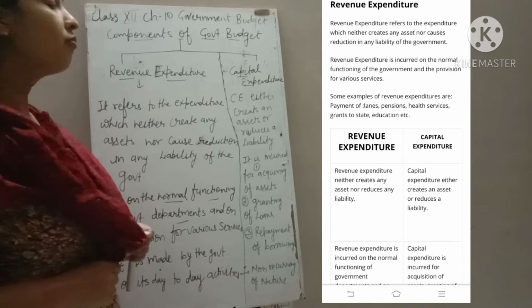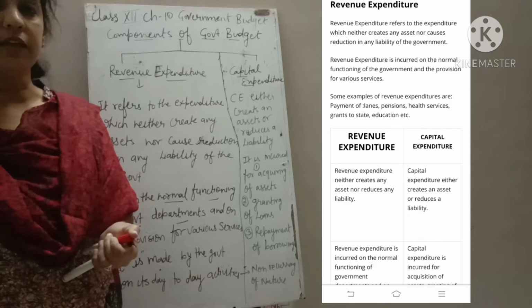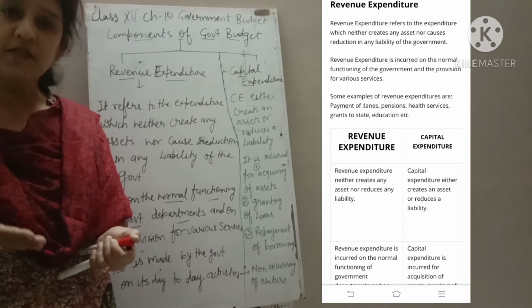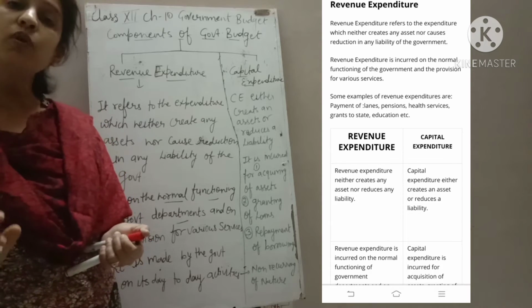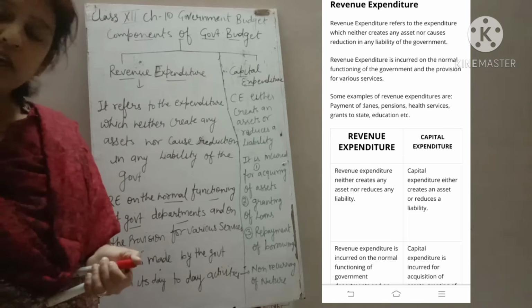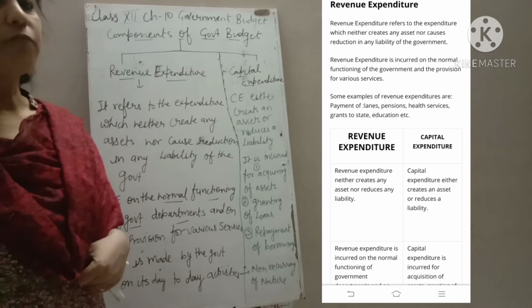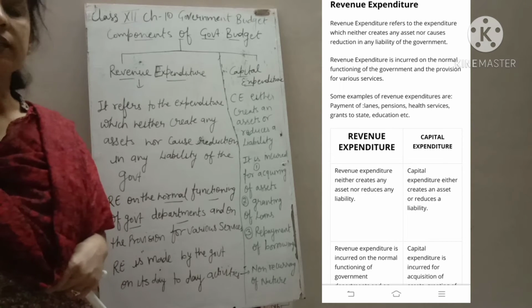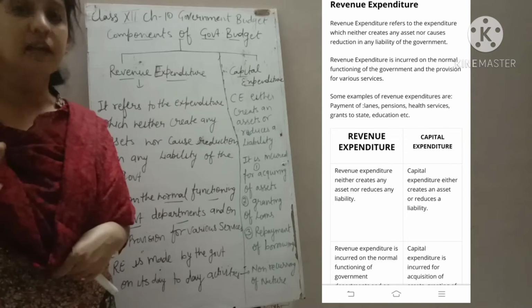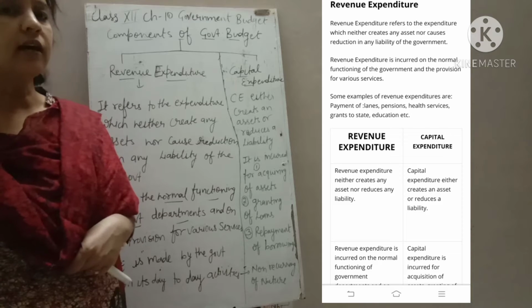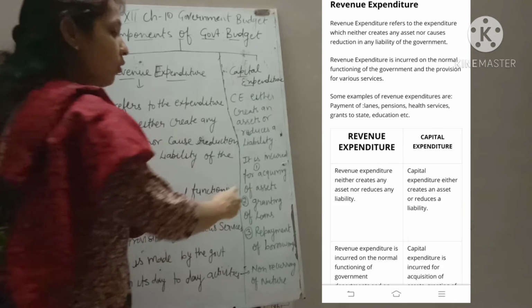Next, repayment of loans or reducing the liabilities. Suppose the state government has taken a loan from the central government and is going to repay the loan. Definitely it reduces the liability. But that is also a type of payment, and this type of payment is known as capital expenditure. Clear? It means capital expenditure increases the assets and decreases the liabilities. Now it is incurred for acquiring of assets.